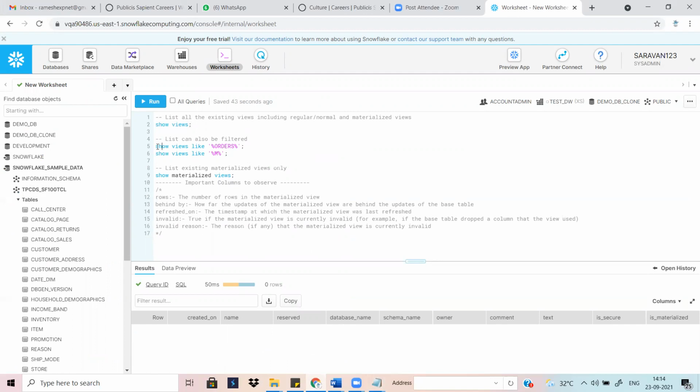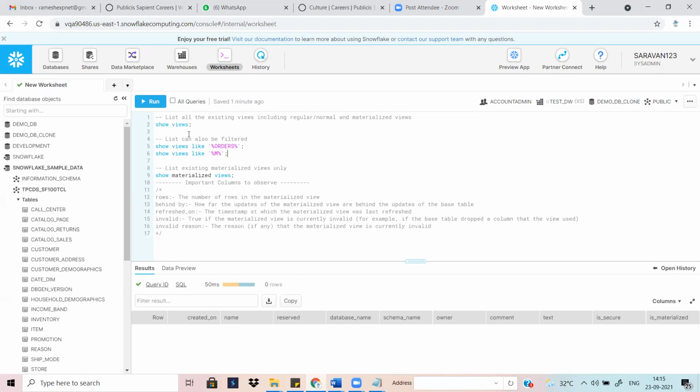Suppose you want to see the views pattern wise, for example names containing something like order in between. This is a pattern. You can use the LIKE operator with single quotes and percent signs. Any characters before, any characters after, but in the middle the word order is coming. The same way for M: if the letter M is in the middle of the name, it is shown as a view.